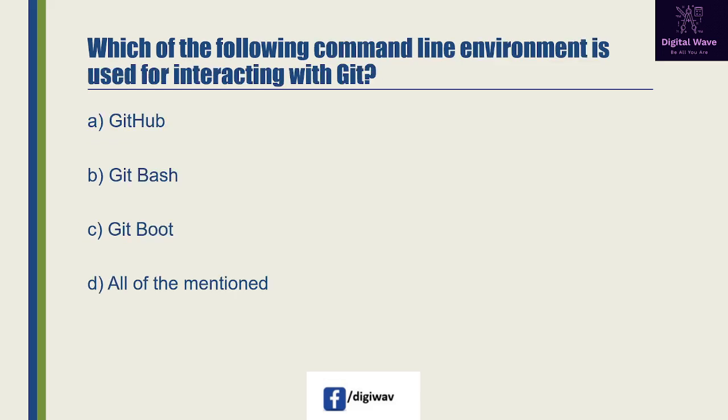Next question is which of the following command line environment is used for interacting with GIT? So options are available here, GIT hub. Second is GIT bash. Third is GIT boot, and the last one is all of the mentioned. So answer will be B, GIT bash. GIT for Windows provide a bash emulation used to run GIT from the command line.